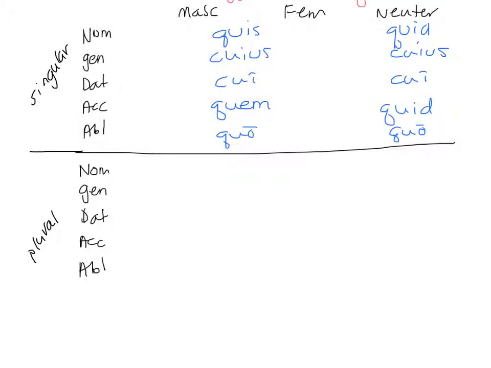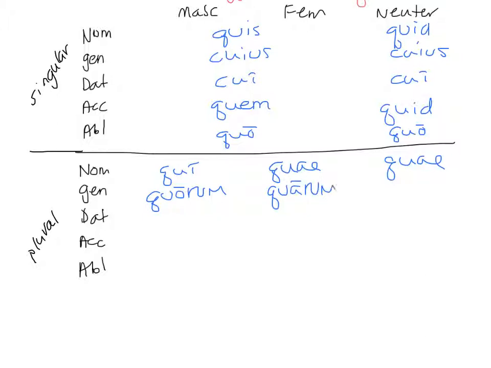When we move down into the plural, the forms are the exact same as the relative pronoun. So you already know this. You can do it with me. Make sure you're writing this out in your notebook. We'll have qui, quae, quae, quorum, quarum, quorum, and then think about the dative.